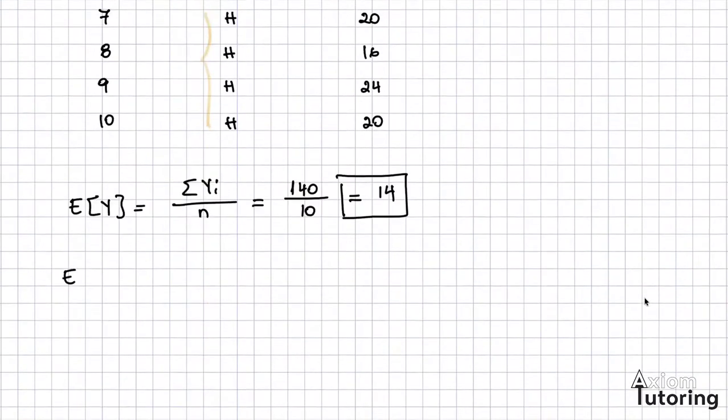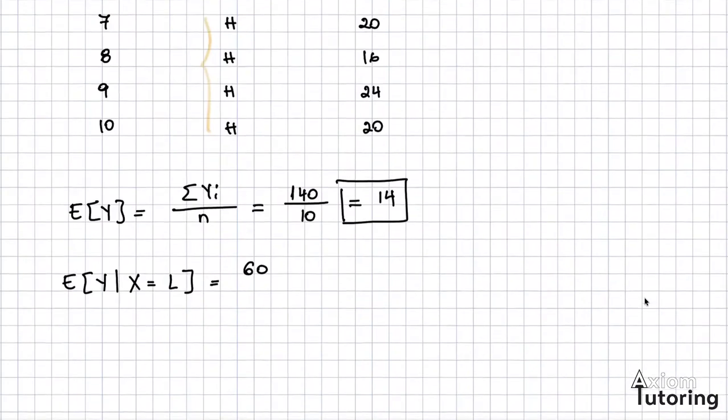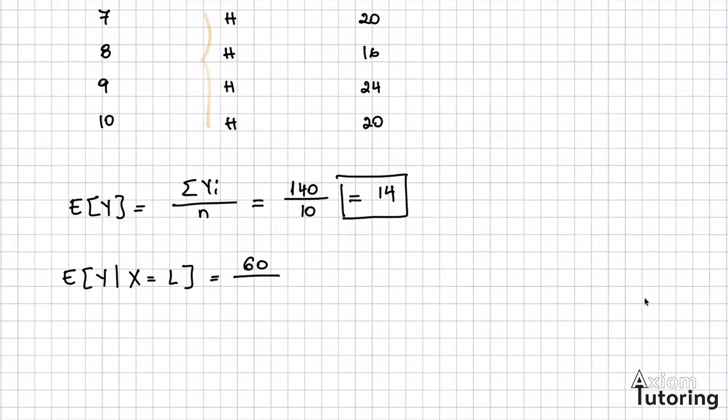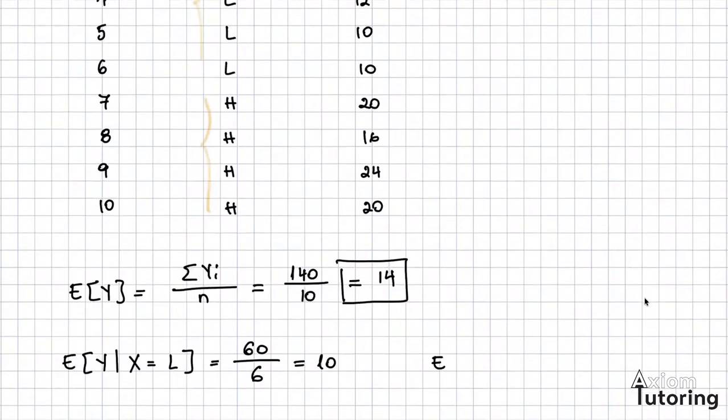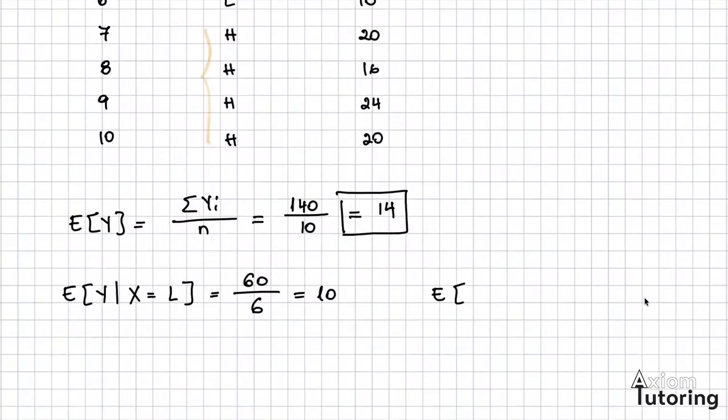So if we find the expected value of y conditional that x is actually low, this is just going to be the sum of all of the low values over the number, which is just 6, so 60 over 6, that average is going to be 10. Then for the high one, as you can see, it's just the last 4 observations. The expectation here is going to be 80, the sum of all of these numbers in here, divided by 4, which is equal to simply 20.